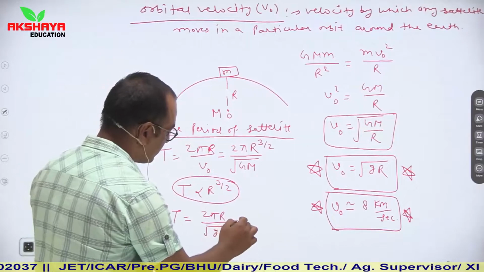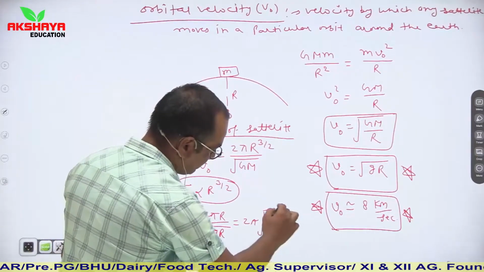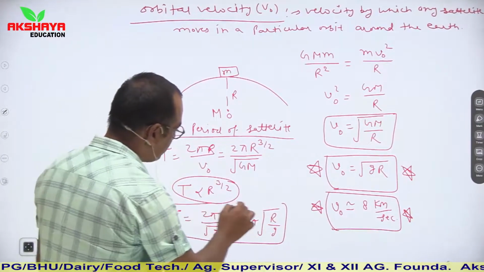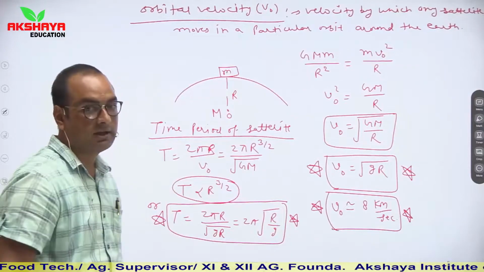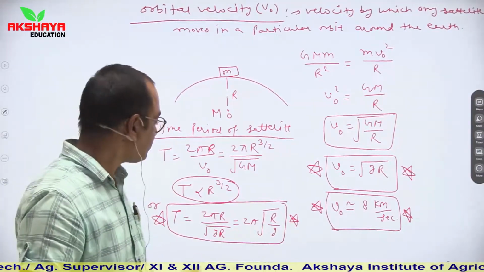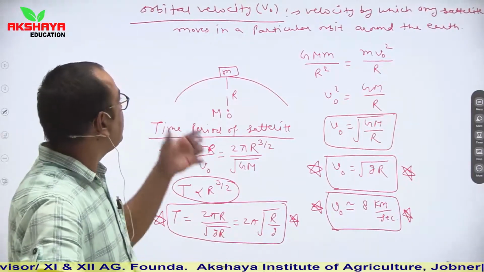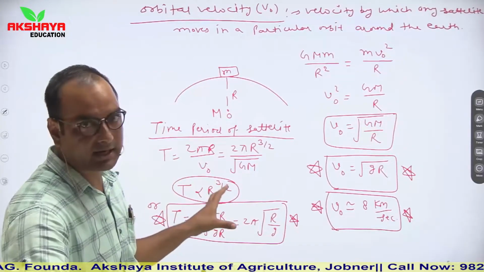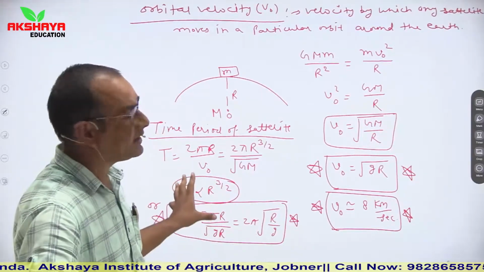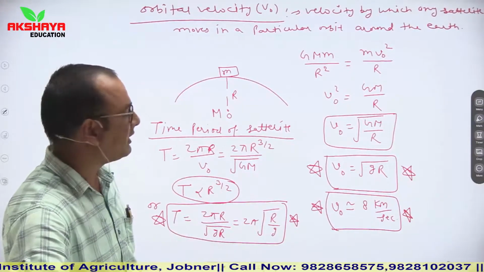So see, this relation becomes 2 pi root r upon g. This is the relation of time period for a satellite revolving around the earth nearby its surface. So these are simple relations, and questions based on orbital velocity and time period of satellites are very easy. They are directly formula based. If we know the formula, then you can easily calculate the value.